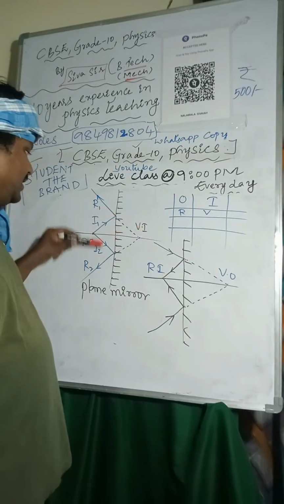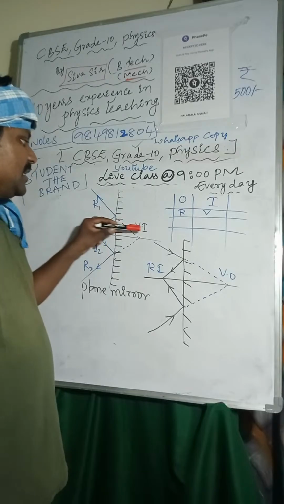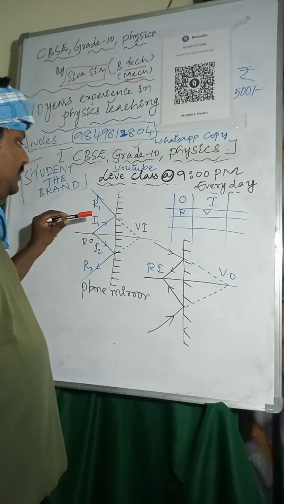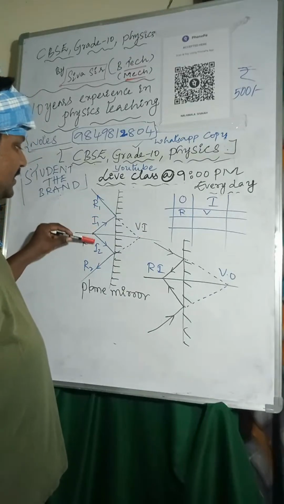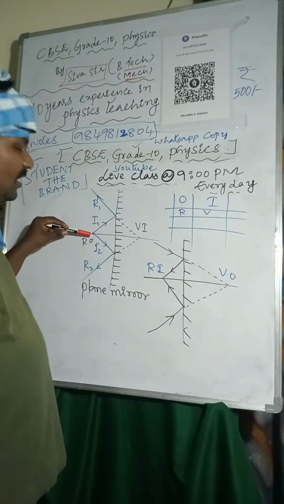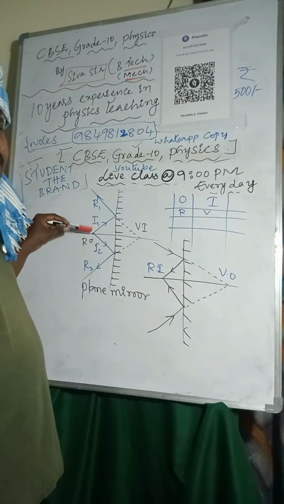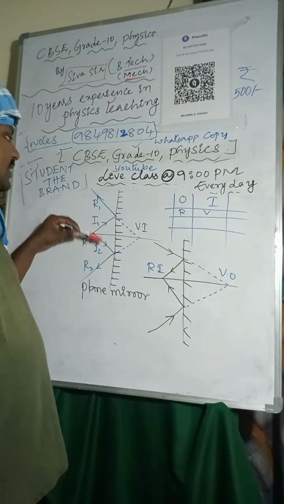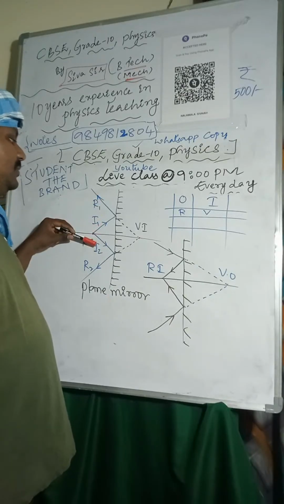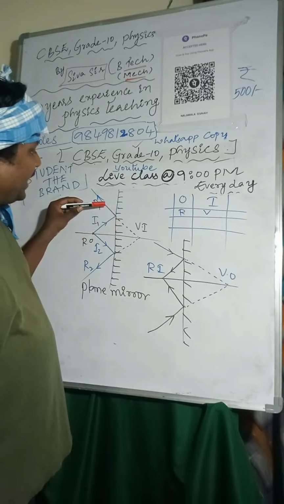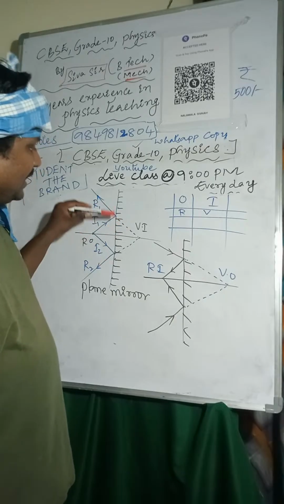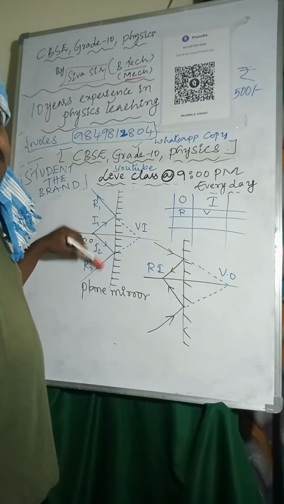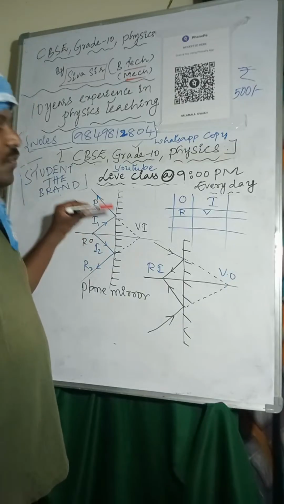The point of intersection of reflected light rays is called virtual image. The point of intersection of incident rays is called real object. The point of intersection of extended reflected light rays is called virtual image.